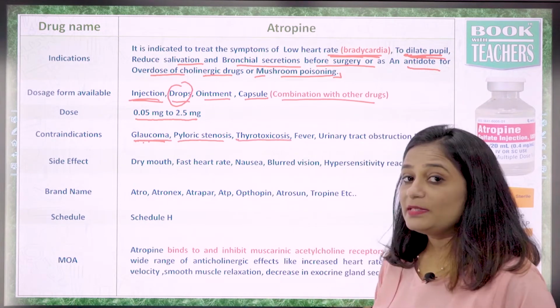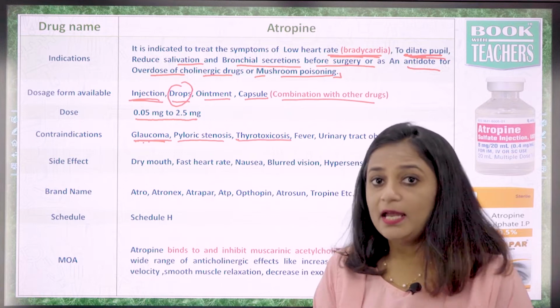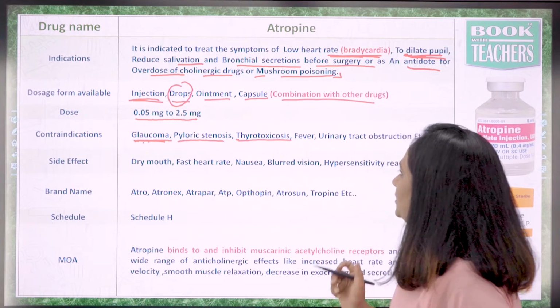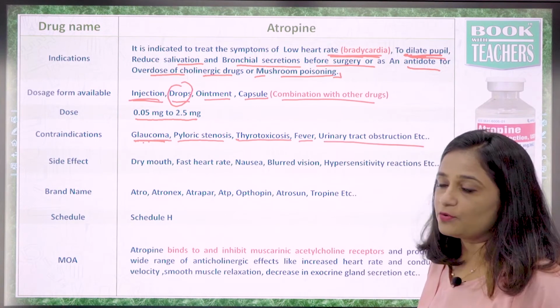Thyrotoxicosis. Thyrotoxicosis means when there is a high level of thyroid hormone in your body; at that time it is contraindicated. It is also contraindicated in cases of fever and urinary tract obstructions.